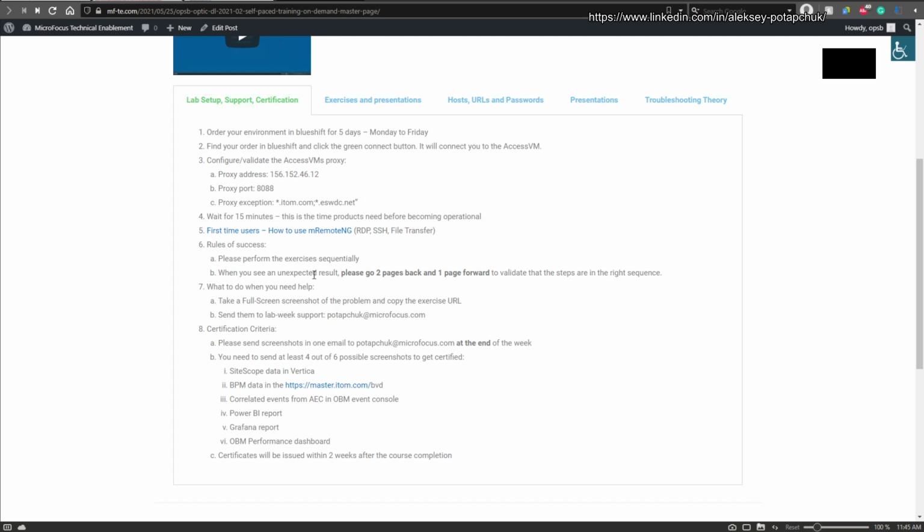Okay? When you get an unexpected result, something is not working right, please read documentation, go back and forward. I've been supporting this lab set for a while now, and I wrote it and I ironed out many of the wrinkles on the inside. And every time you contact us for help, I'll go to documentation, I'll go a couple of pages up and I'll find some inconsistency between the steps that were performed and the steps that were written. It will help you a lot. It will shorten the time and it will enhance your learning experience. I can't emphasize it enough.